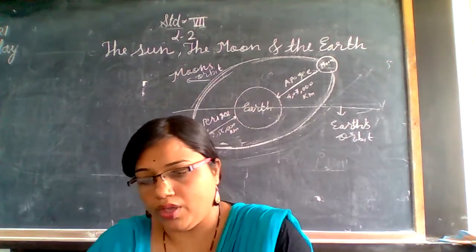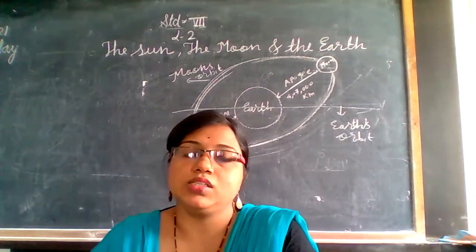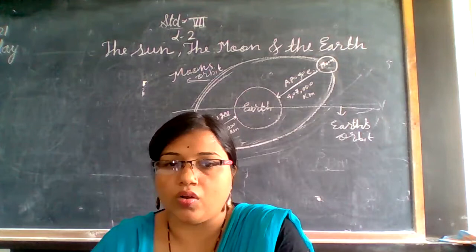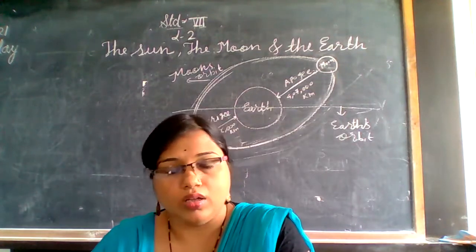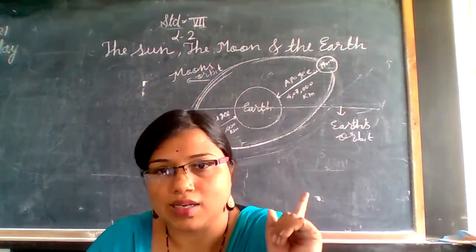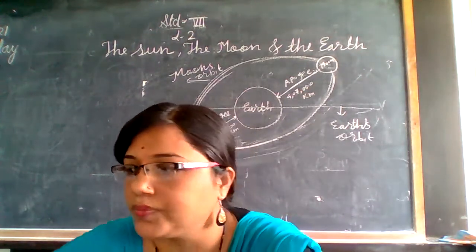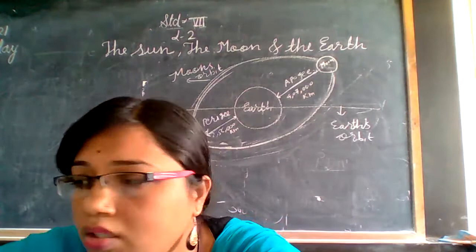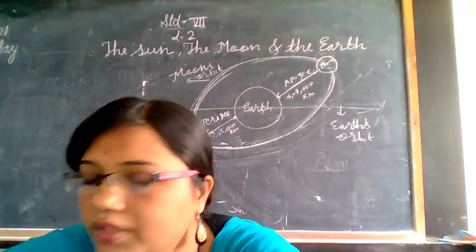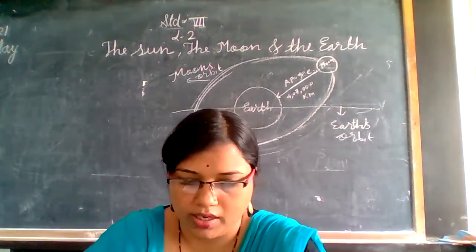Yesterday we discussed the reasons for how seasons occur in part 1. That we discussed in the last lecture. Today we are going to discuss the Sun, Moon and the Earth. Okay, let us discuss.